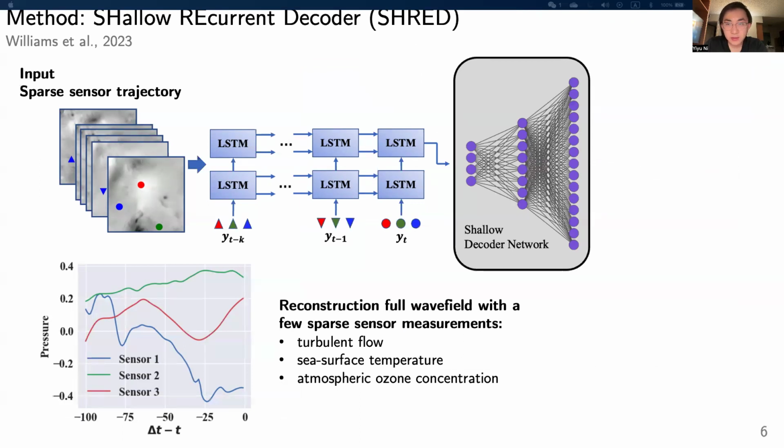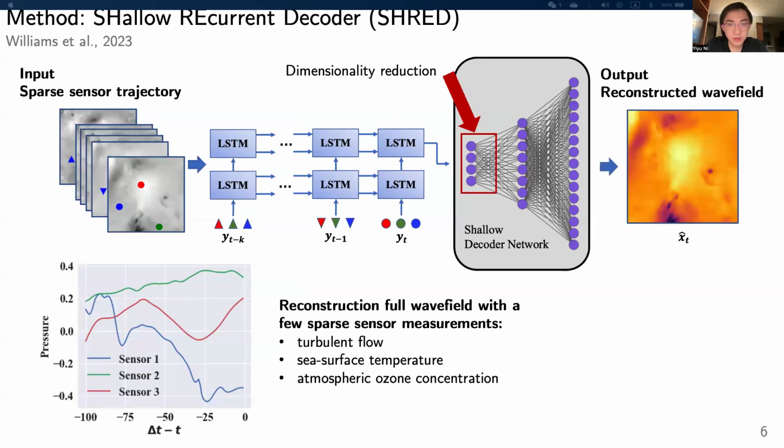The LSTM takes the time series into the latent space, which is equivalent to a data dimensionality reduction step. The shallow decoder will map the latent space back to the full wavefield. The SHRED model has shown promising results in reconstructing turbulent flow, global sea surface temperature, and atmospheric ozone concentration.